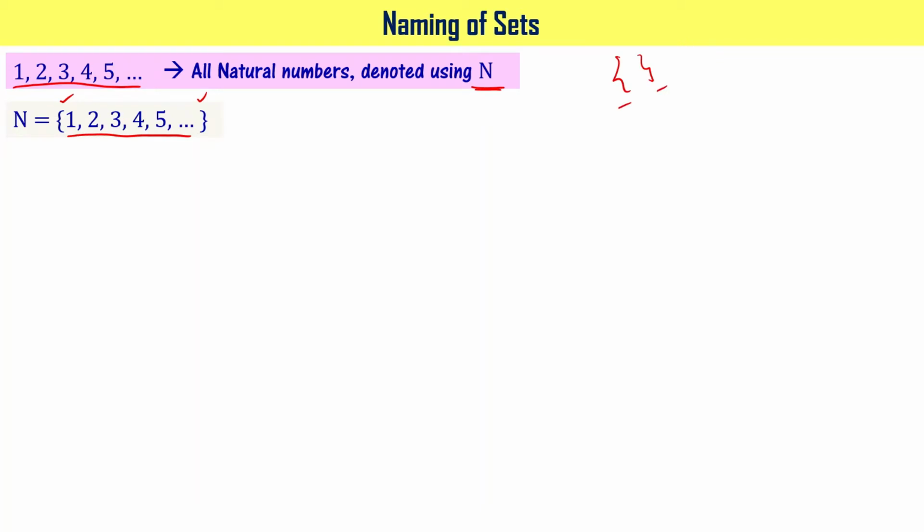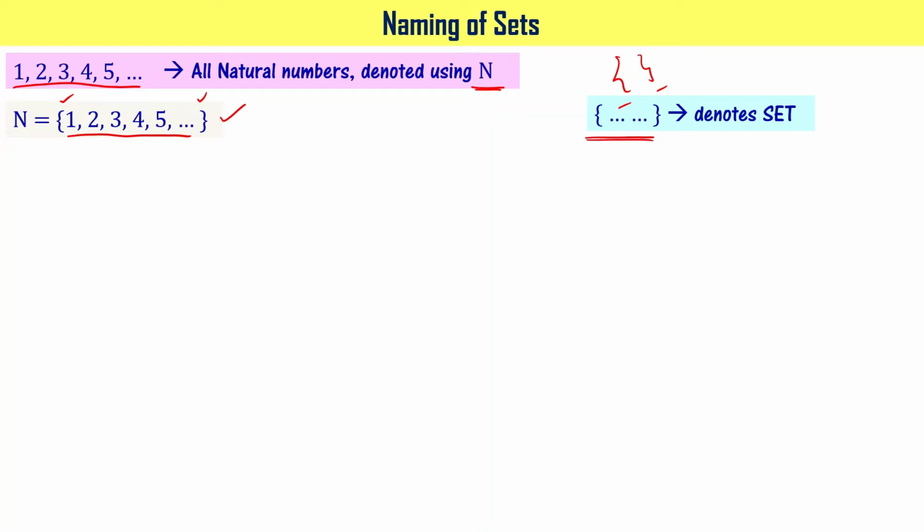When you write the members of the collection as a list of numbers, then you say that it is written in set notation. Here, N equal to 1, 2, 3, 4, 5 and so on is a set. Understood?